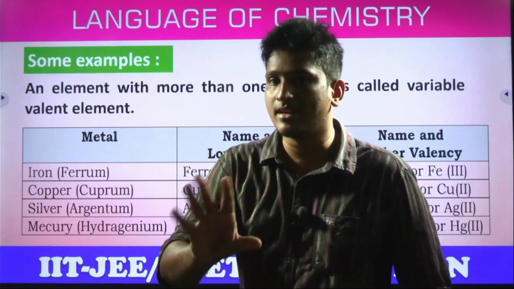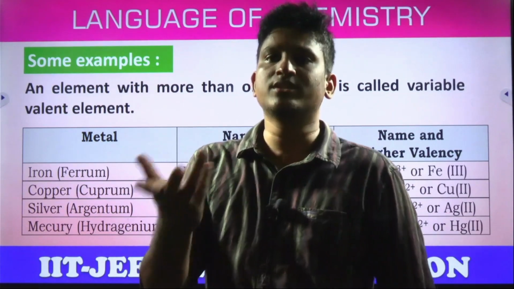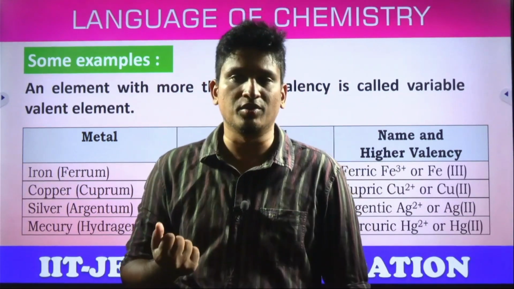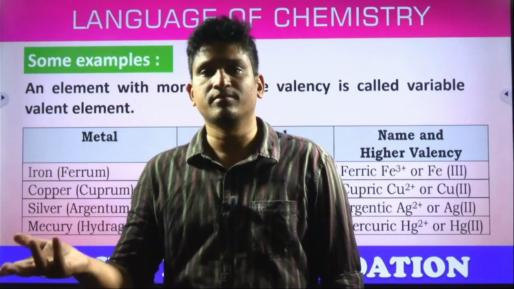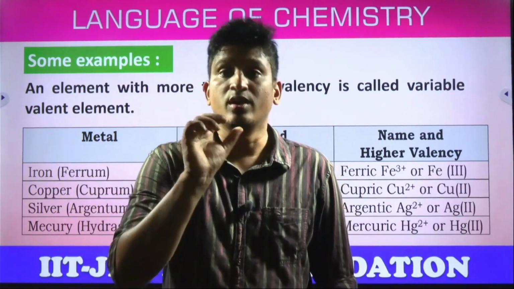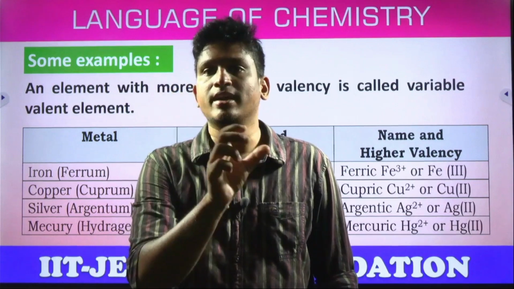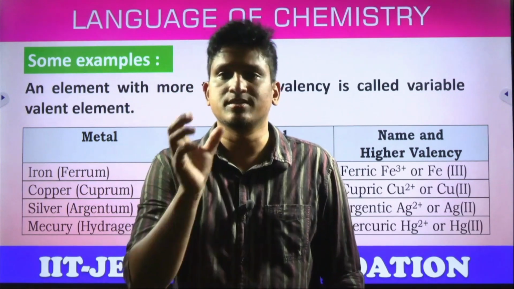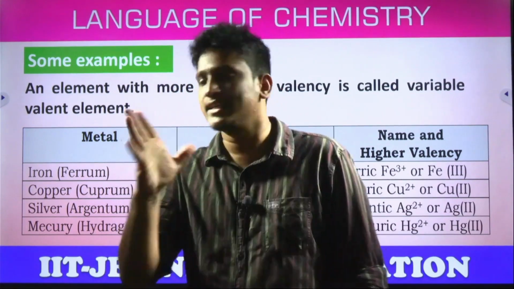Simply you cannot say iron ion, yes or no? If you write iron ion, which iron ion are you talking about? Is it iron 2 or iron 3? Is there confusion or not? So to avoid that confusion, each and every valency of the same element is given this nomenclature. Simple. Lower is OUS, higher is IC.